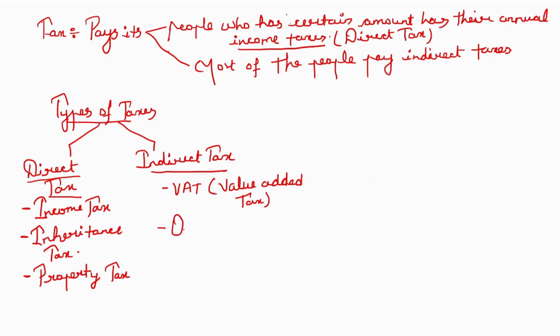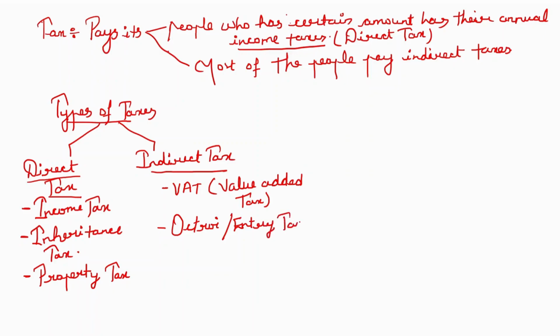Then one more tax was octroi, that is entry tax. Whenever some consignment comes from another state, the concerned state government will collect octroi or entry tax.